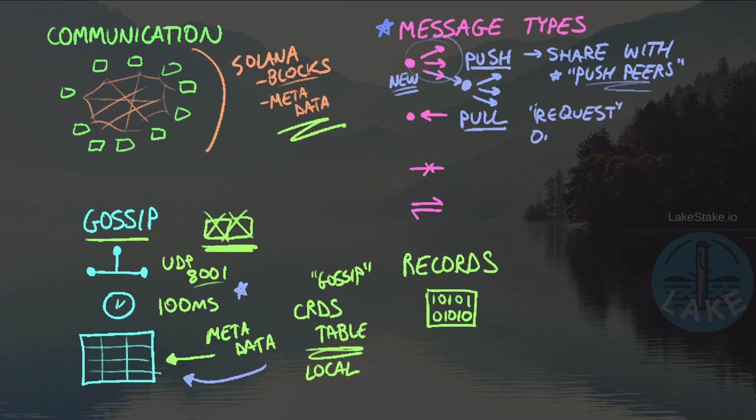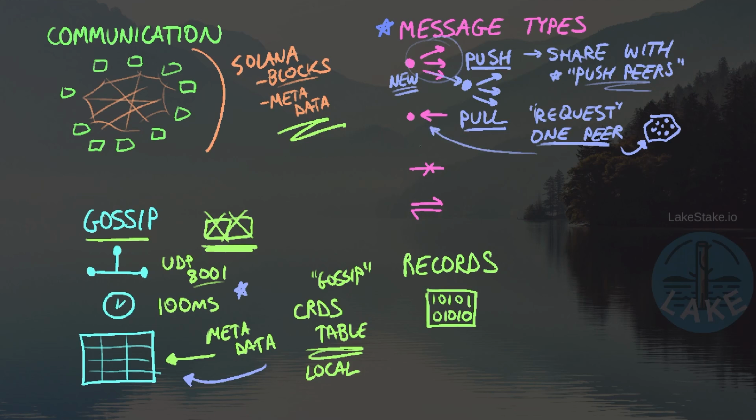It's going to pick one of its push peers at random, and it's going to send it the pull request along with what we call a Bloom filter, or a data structure that essentially describes all of the pieces of information that we already have. And so when this one peer takes a look at this and says, all right, it looks like you are actually missing a piece of information, well, then we would send that piece of information back via a pull response.